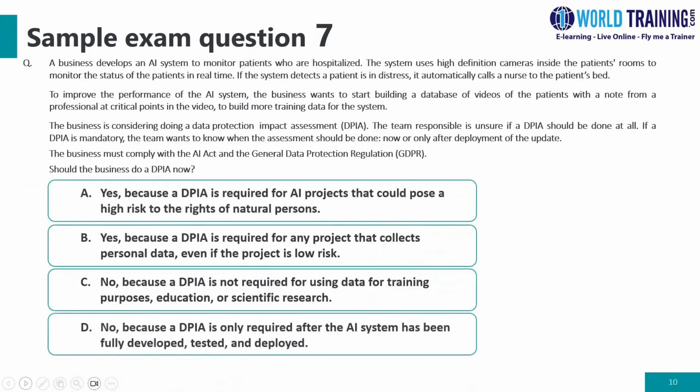Let's look at question number 7. A business develops an AI system to monitor patients who are hospitalized. The system uses high-definition cameras inside the patient rooms. If the system detects a patient is in distress, it automatically calls a nurse to the patient's bed. To improve the performance of the AI system, the business needs to start building a database of videos of the patients, with notes from professionals at the critical points in the video, to build more training data for the system. Regarding the data protection impact assessment, the DPIA, the team responsible is unsure if the DPIA should be done at all. If the DPIA is mandatory, the team wants to know when the assessment should be done, now or only after deployment, under the AI Act and the General Data Protection Regulation.